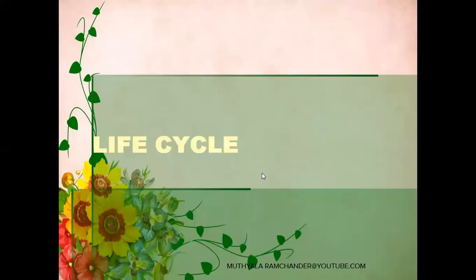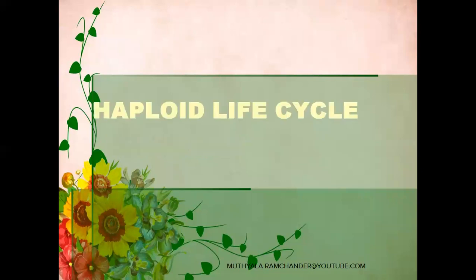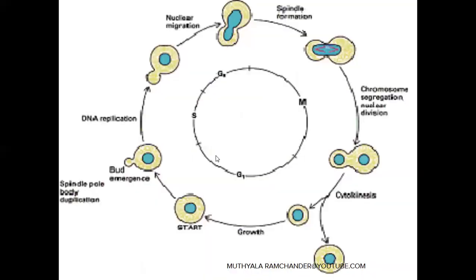The next one is the life cycle. We observe three types of life cycle in yeast cells. The first one is the haploid life cycle. Haploid life cycle means the mother yeast cell contains a haploid nucleus. The haploid mother yeast cell participates in budding vegetative propagation to produce matured buds on the mother yeast cell. That haploid nucleus participates in nuclear division to form two haploid nuclei.